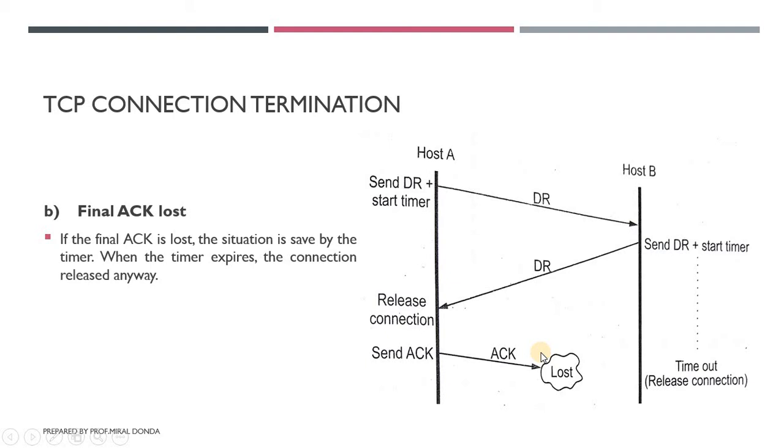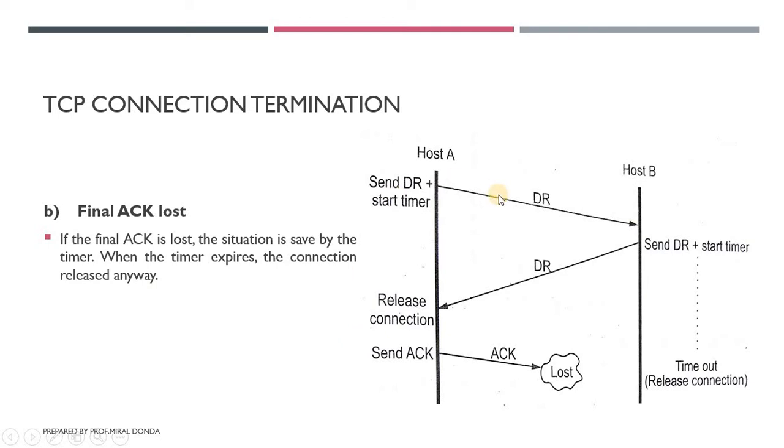So how is the connection terminated at that time? That is the question. If the final acknowledgement is lost, then the situation is saved by the timer. When the timer expires, the connection is released anyway.